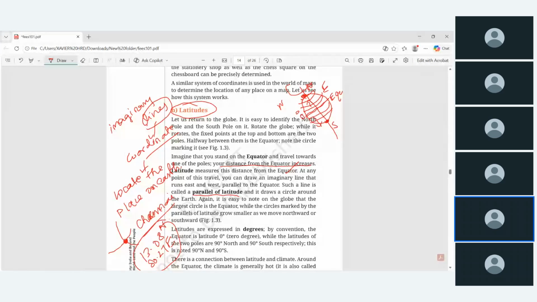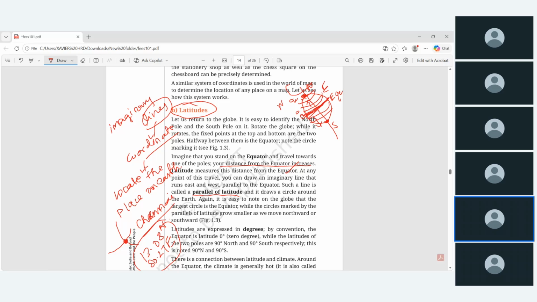Whenever you draw these lines, at every point you can mention 1 degree, 2, 3, 4, up to 90 degrees. So 0 to 90 degrees up to the north pole and 0 to 90 degrees up to the south pole. So this is what I said. If Chennai is located at 13 degrees north, the equator is exactly half of the earth. Towards the north pole it goes from 0 to 90, and towards the south pole again 0 to 90. So 13 degrees north means this place is around 0 to 13 degrees.